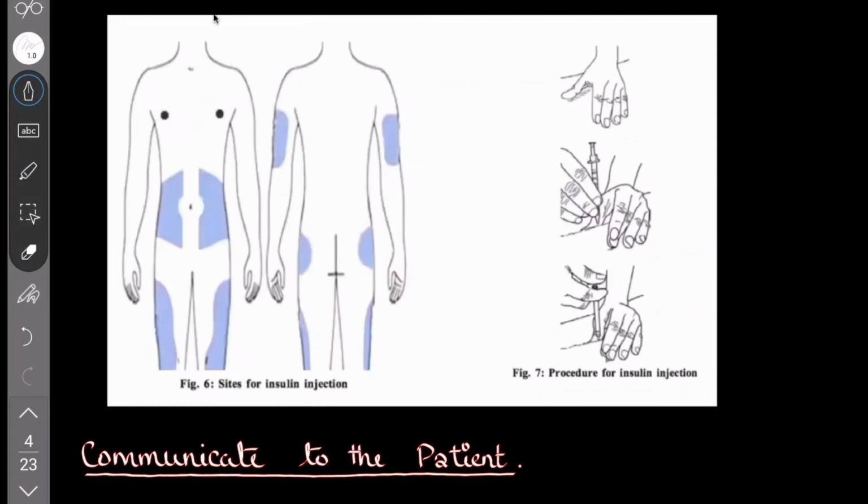Next, which are the sites you inject? Most of the time people inject themselves, but keep in mind the injection procedure: you pinch the skin, then inject the insulin like that. You hold it like a pen. These are the sites of insulin injection. This is not very important.